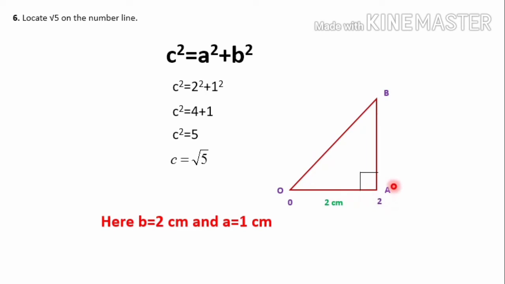So the first point A we have to mark it on 2. In the previous question we have marked A on number 1 because we want the base as 1 centimeter. Here we want the base as 2 centimeter. That's why we have to locate the point A on 2. So OA is equal to 2 centimeter. Of course, like previous question, length of AB is 1 centimeter. Then surely there is a right triangle OAB. The length of OB must be root 5 centimeter. So this is the basic procedure for locating root 5 on the number line. Let's discuss how to locate it on the next slide.